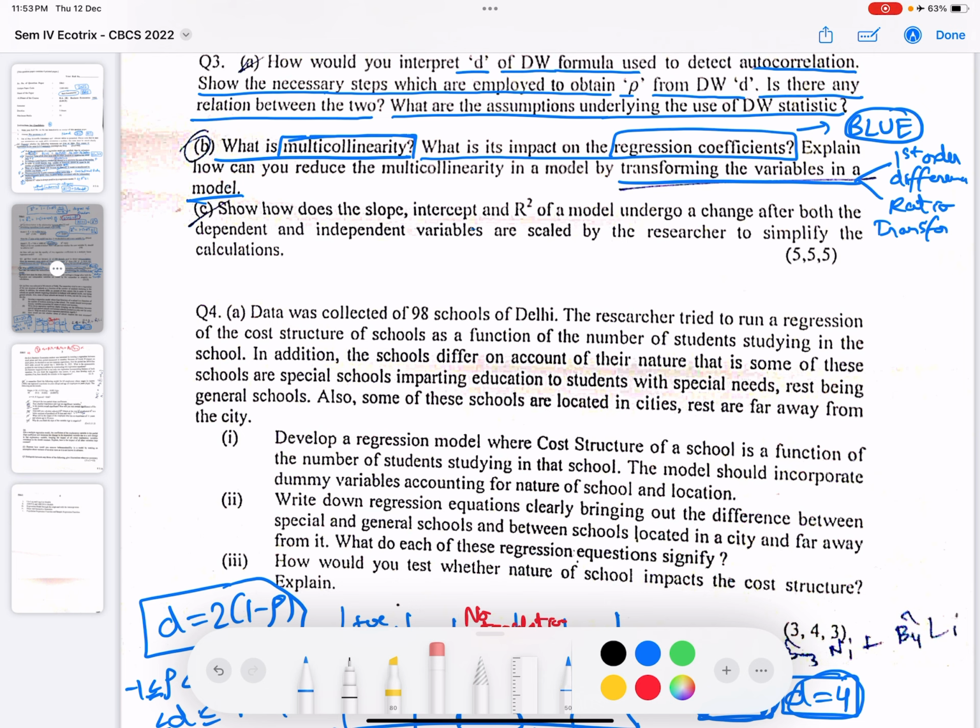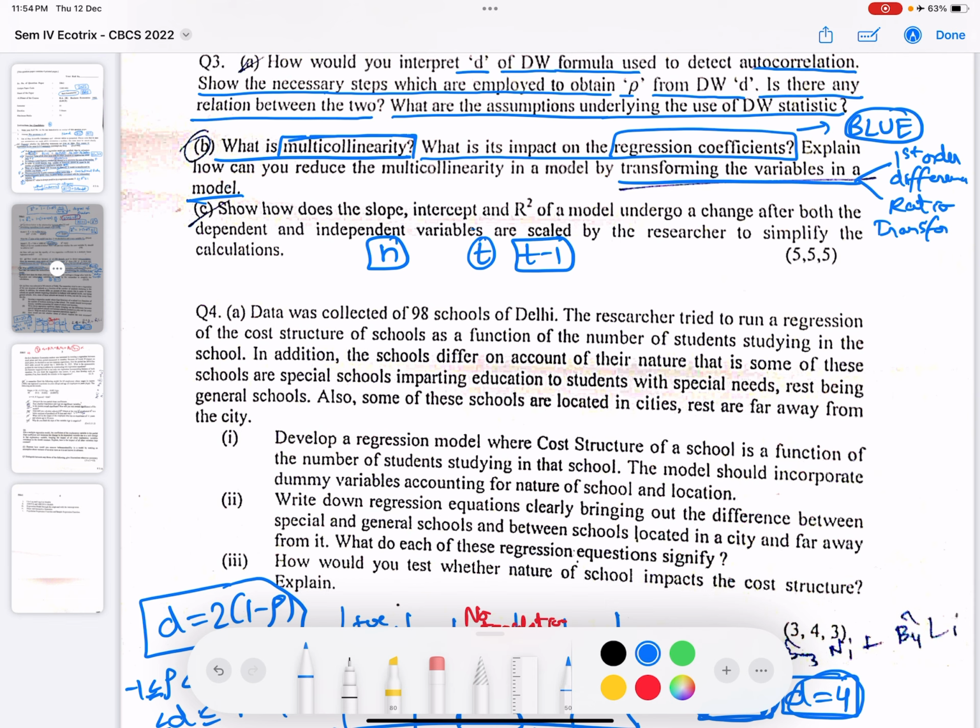First order is, suppose you have observations for n time periods. So you subtract every observation from the previous one; if you're talking about the tth observation, you'll subtract the t minus first observation. So it is expected that the difference form would not have multicollinearity.